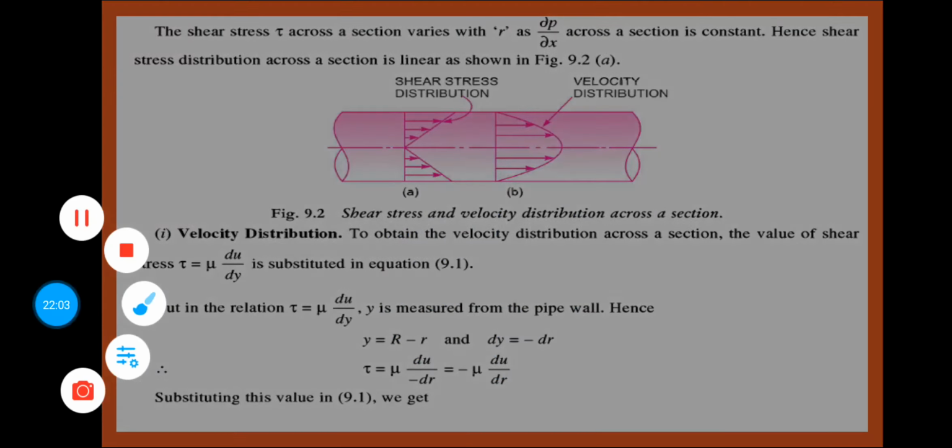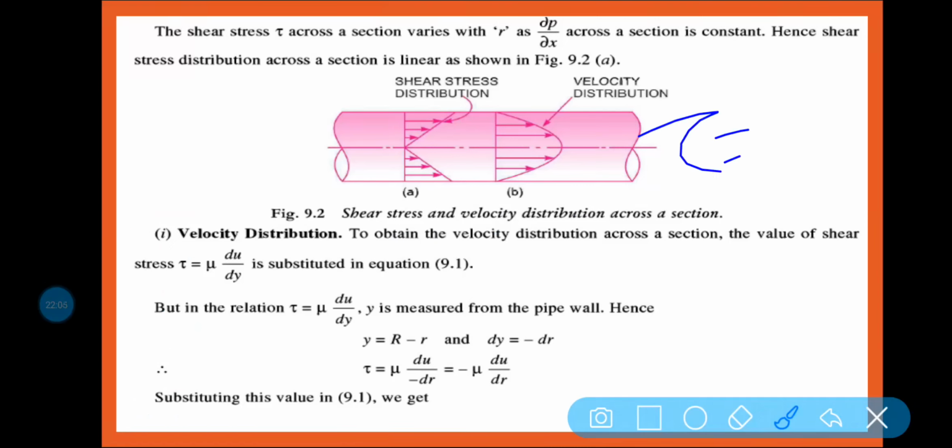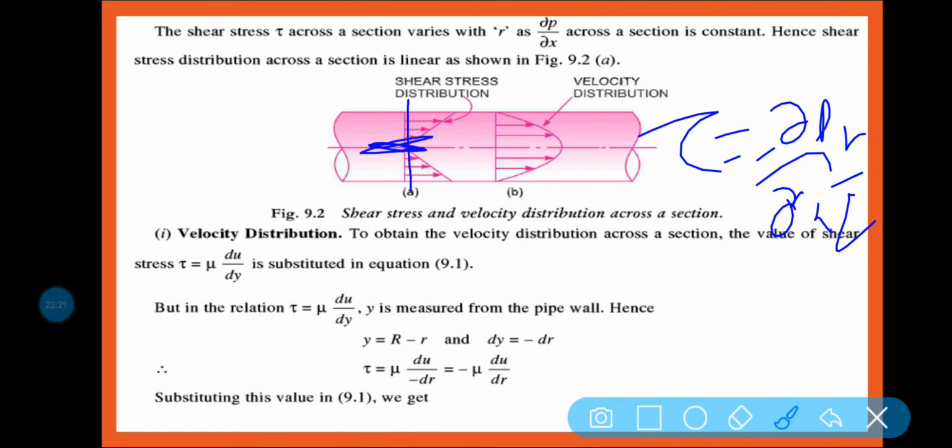Tau is equal to minus del p by del x into r by 2. So this is the linear. So what is the shear stress distribution diagram? You can see, in the middle portion the shear stress is 0. Am I right?